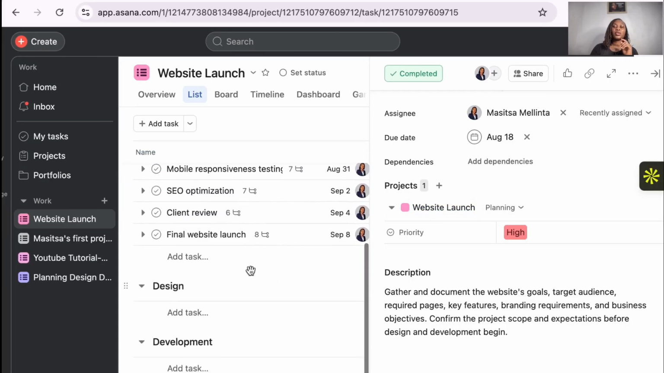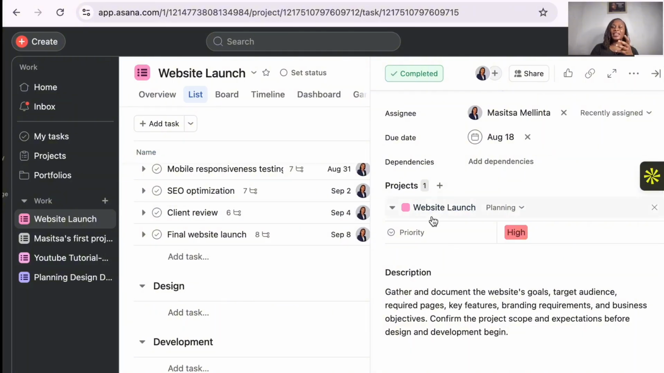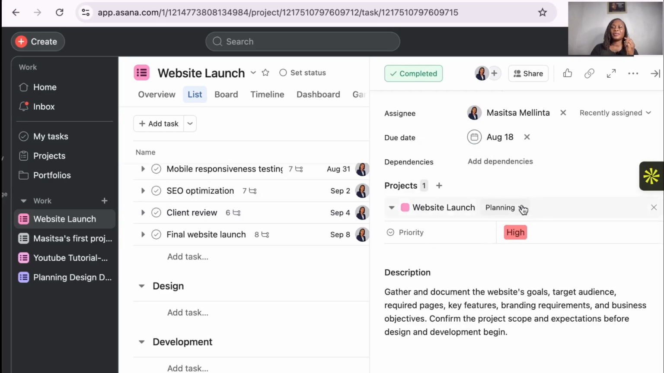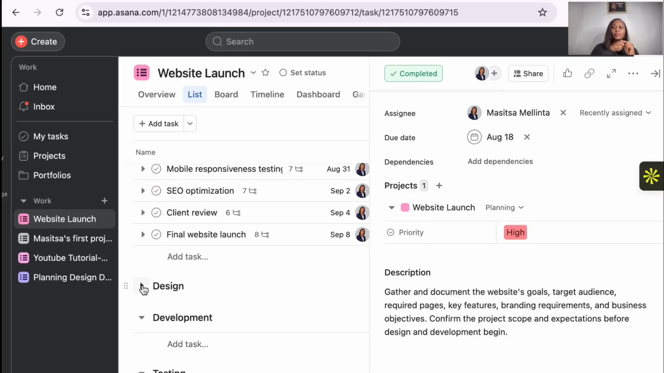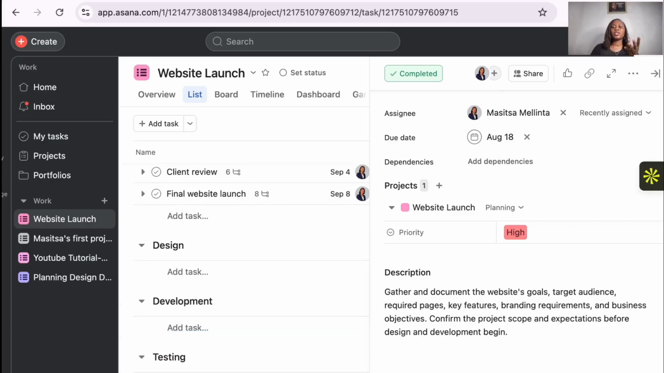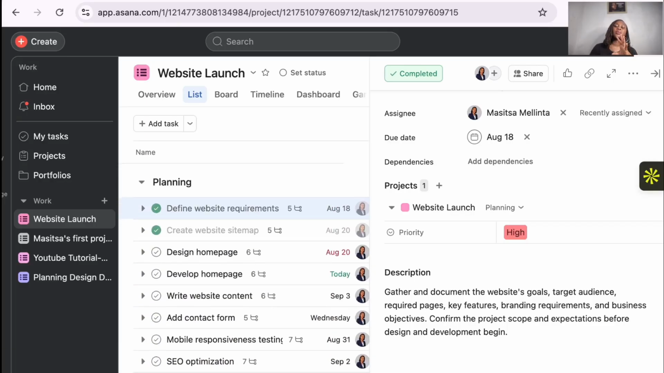If you look here, we have different projects, different timelines, or different stages. So we have planning, as I told you, we have planning, we have design, development, testing, and launch. Okay, so now we have the design here. When you come to the design, still the same thing, you can add tasks, development, testing, launch, but I use only one, which is planning, to show you what it is that you can do.